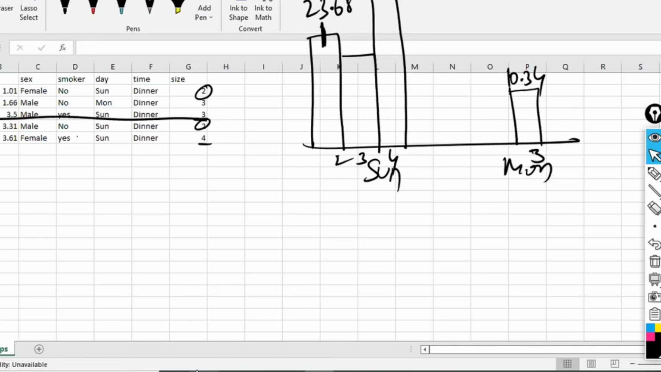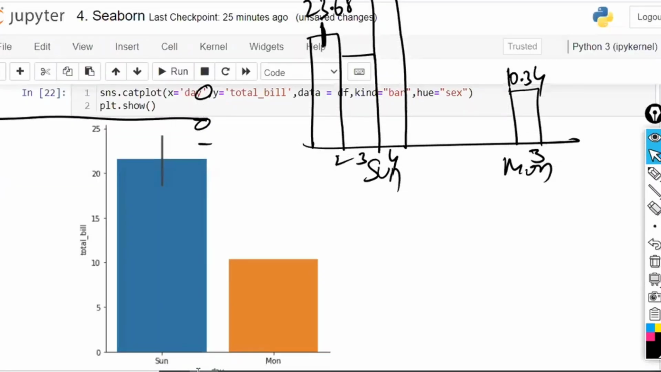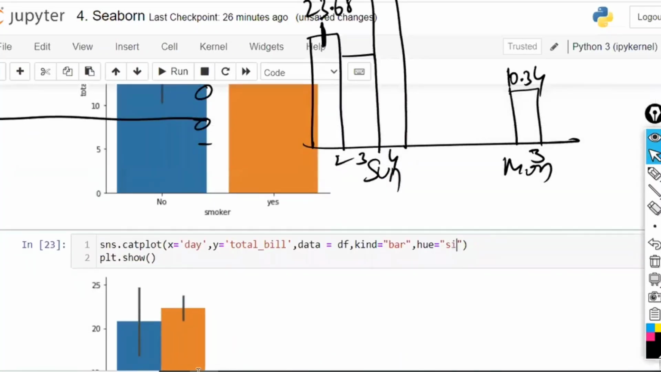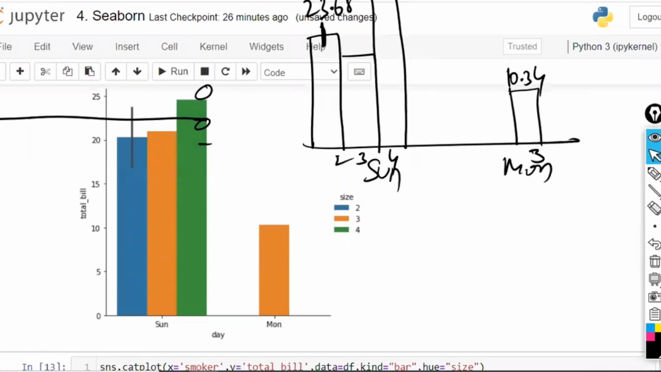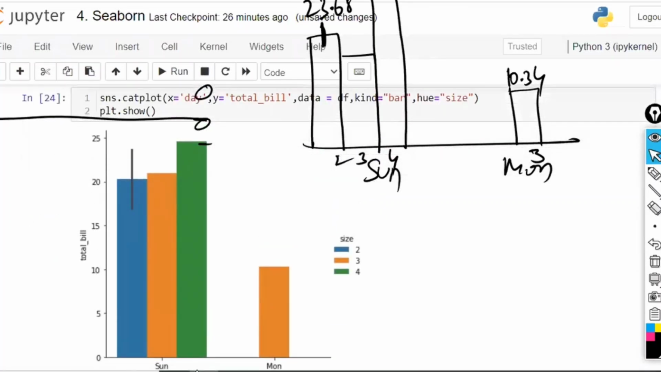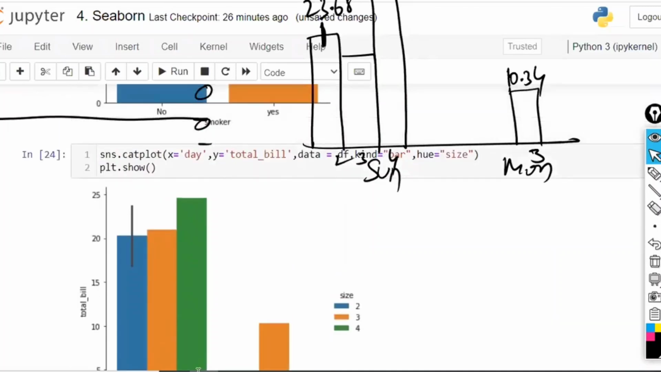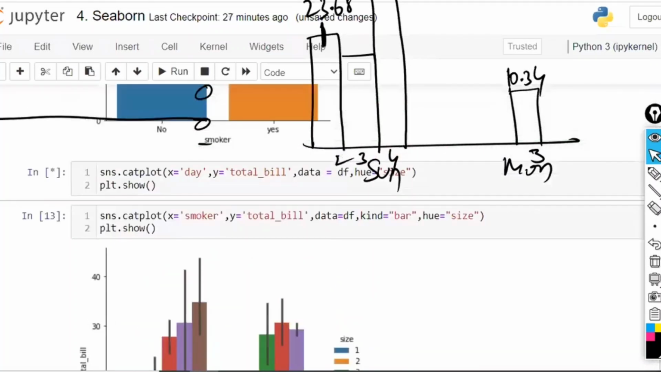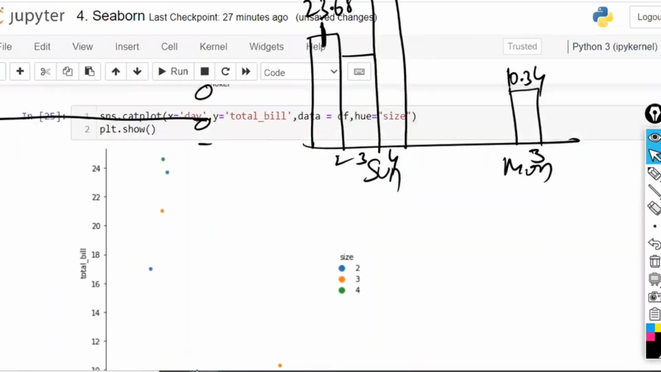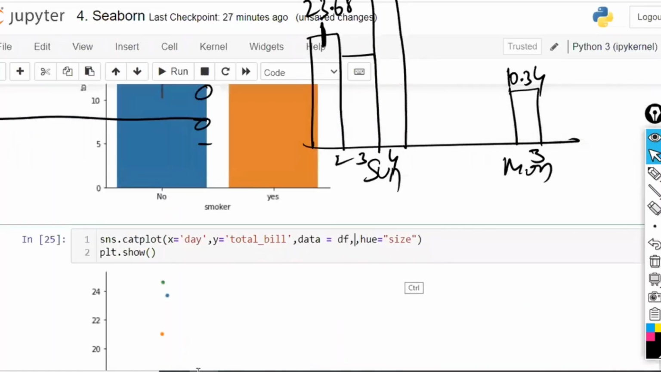Just let us click on this. Hue is equal to size. Based on the size we are separating. So now you are going to get this. See, with respect to Sunday, we have 2 data points, 1 data point, 1 data point, and 1 data point. And if you don't write kind is equal to bar, by default you can see the number of data points inside that. Since you want bars, you add kind is equal to bar.